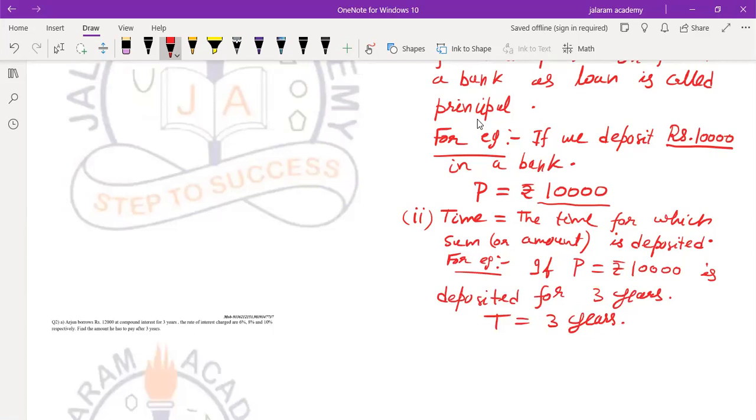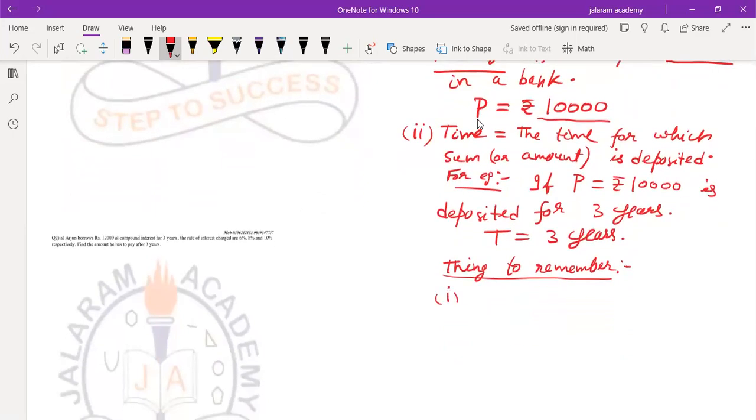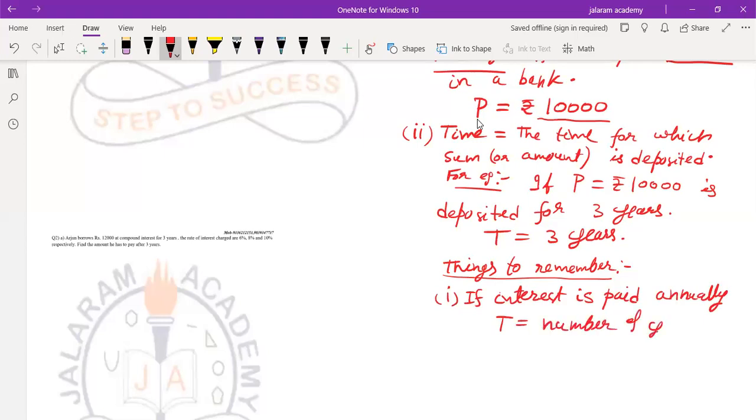Now, one more thing to remember. If interest is paid annually, time equals the number of years only.